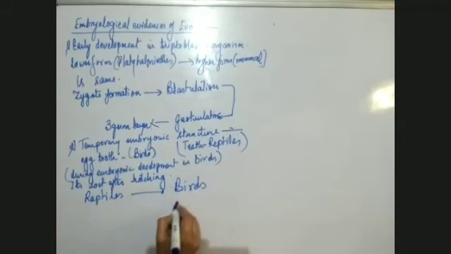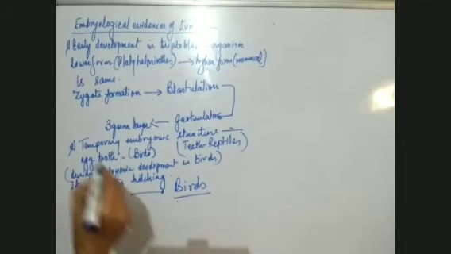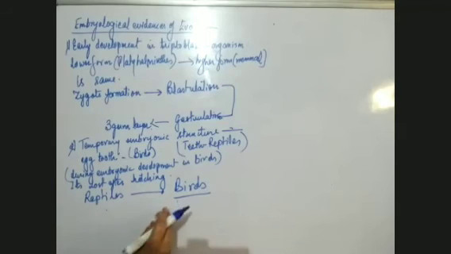That means the birds carry a reptilian character for some period of their embryonic development.